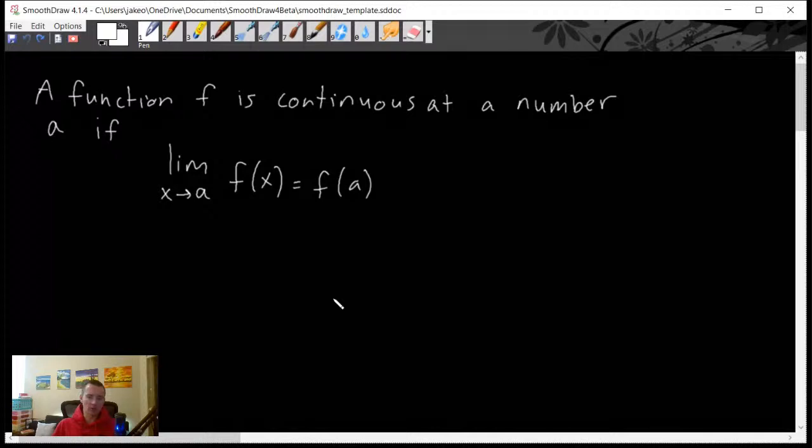So in general, some function f is going to be continuous at a number a. So basically we're looking at the point where x equals this number a.